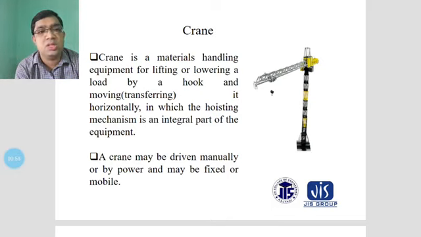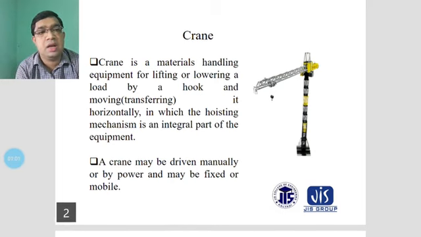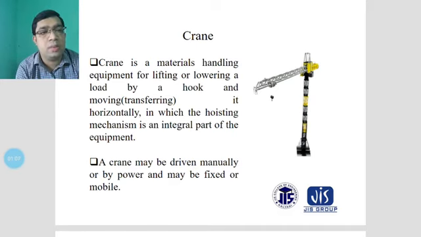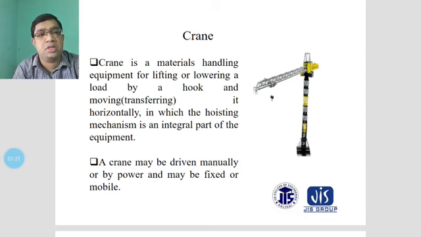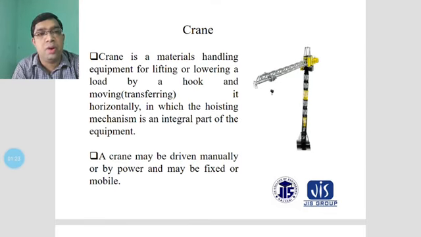The hoisting mechanism is an integral part of the equipment, as you can see. This is the figure of a crane, and on its end the hook will be mounted. This is the hook, and it provides movements like lifting and lowering, and also horizontal movement, so that transfer occurs during the movement of materials.